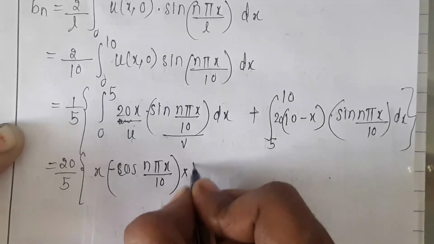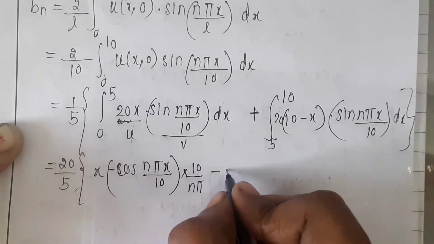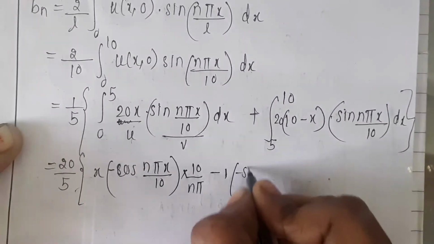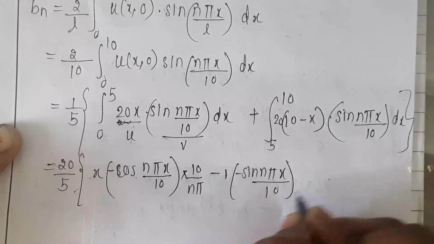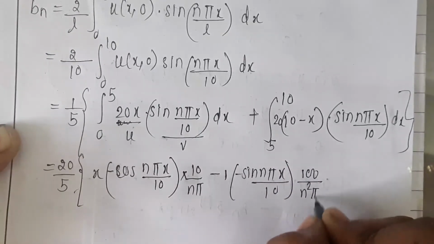So it can be written as 10 by n pi, minus derivative of x is 1, and integration of minus cos is minus sin n pi x by 10 multiplied by 10 square, is 100 by n square pi square.